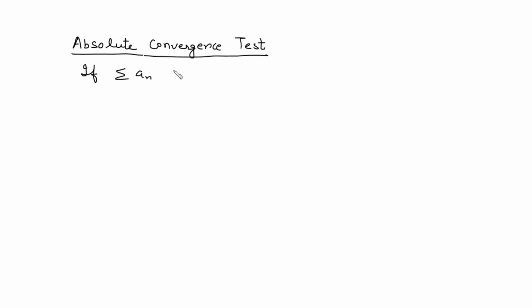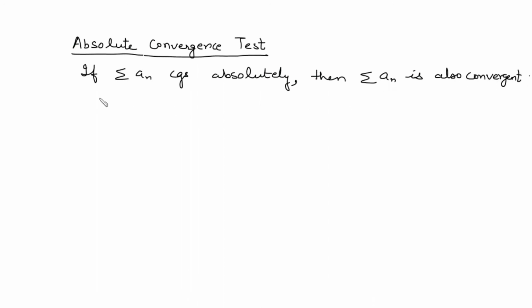So now the next is the absolute convergence test. What does this test say? This test says that if your series converges absolutely, then the original series is also convergent, right?